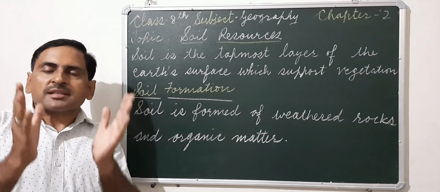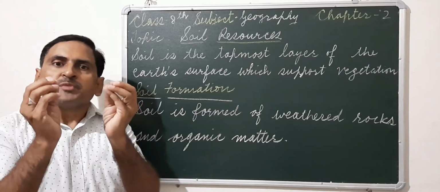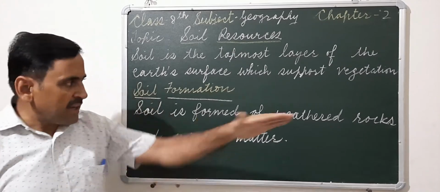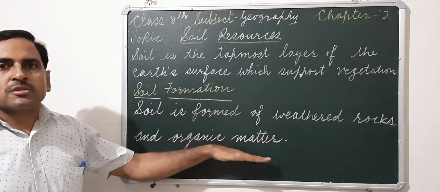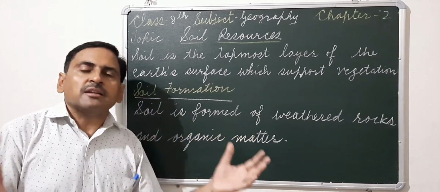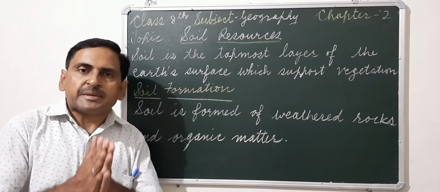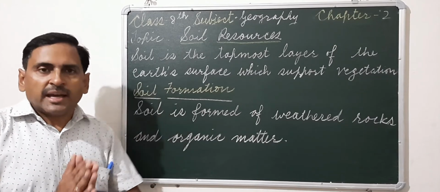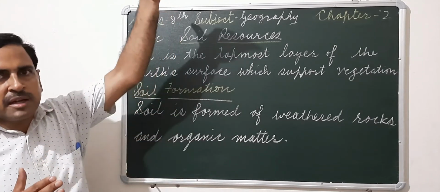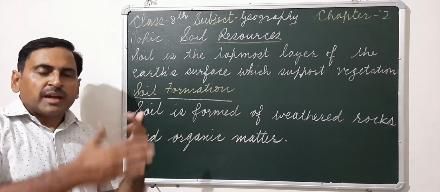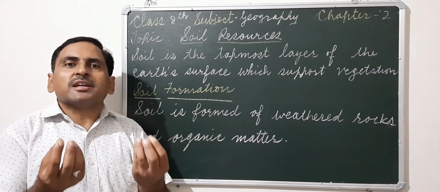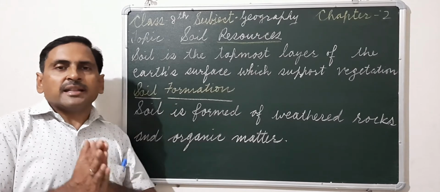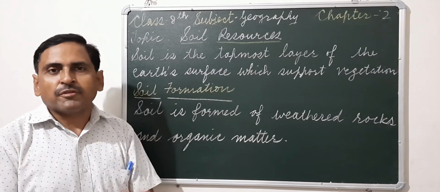So the rock gets converted into fragments and then organic matter also gets mixed with those broken pieces of rocks. And then with the help of the rivers, when they roll down and reach the plains, they get converted into fine grains and thus soil is formed.